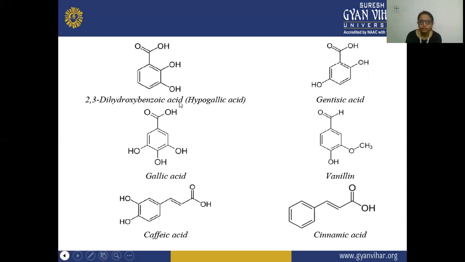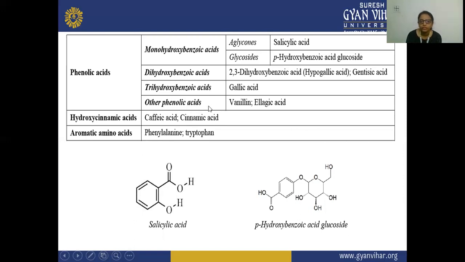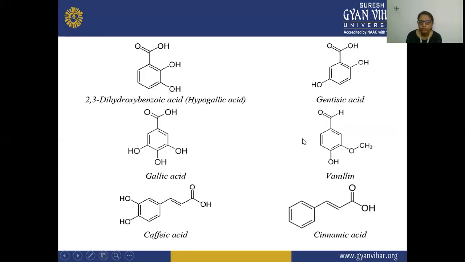Next is the other phenolic acids. Other phenolic acids involve your vanillin and ellagic acid. This is your vanillin; this is the structure of vanillin. Here in this vanillin, you can see the OCH3 methoxy group is present, and the OH group is present here, and this is your benzoic acid. So on the meta position, this methoxy is present, and on the para position, this phenol is present.